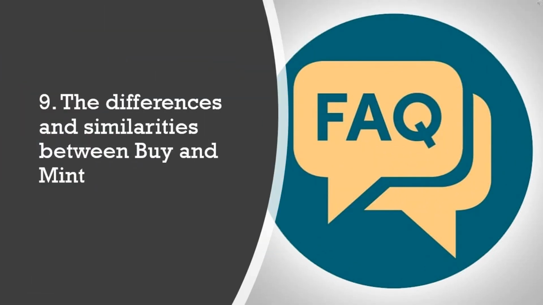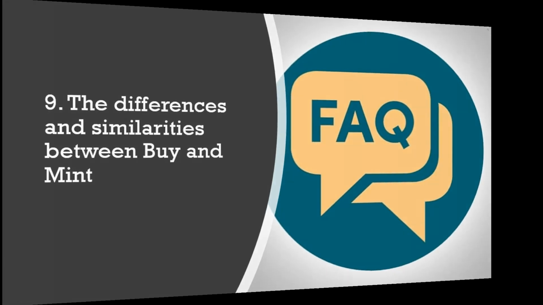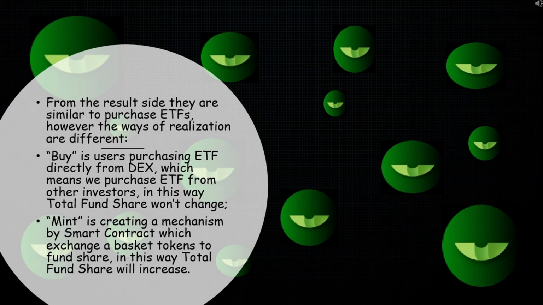The differences and similarities between Buy and Mint. From the result side, they are similar ways to purchase ETF. However, the ways of realization are different. Buy is users purchasing ETF directly from DEX, which means we purchase ETF from other investors. In this way, total fund share won't change. Mint is a mechanism created by smart contract, which exchanges a basket of tokens for fund share. In this way, total fund share will increase.